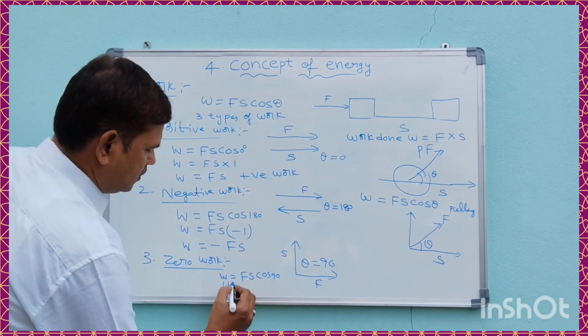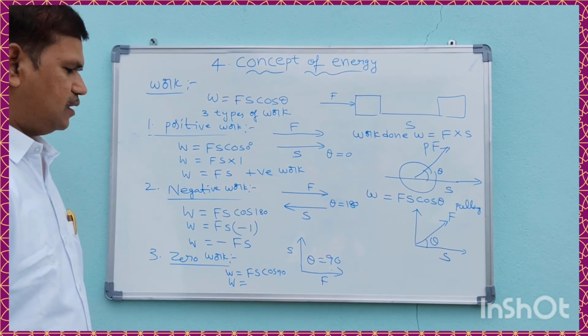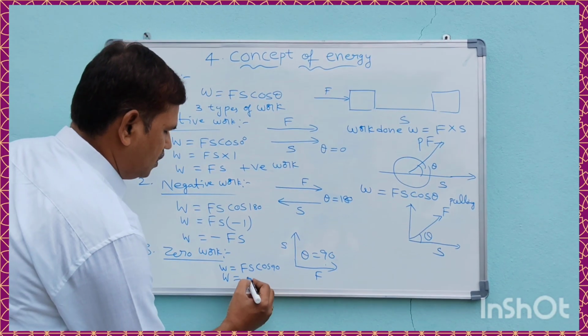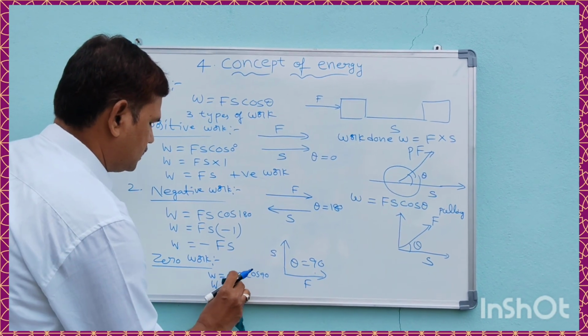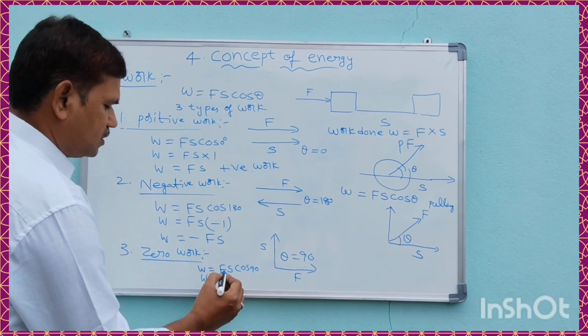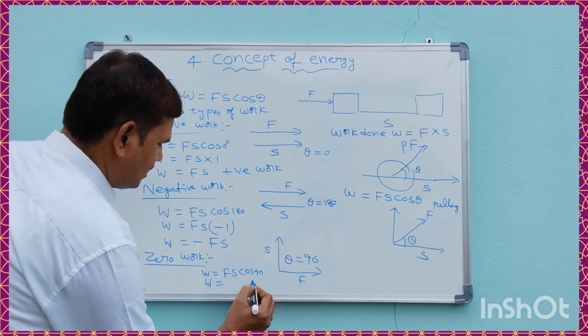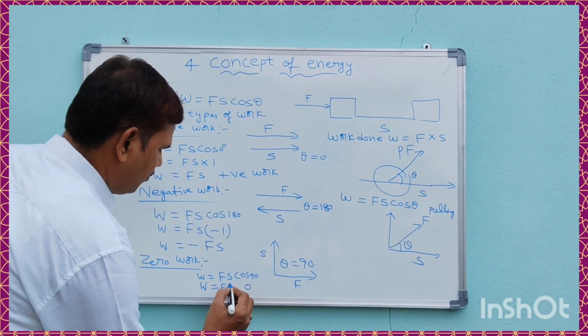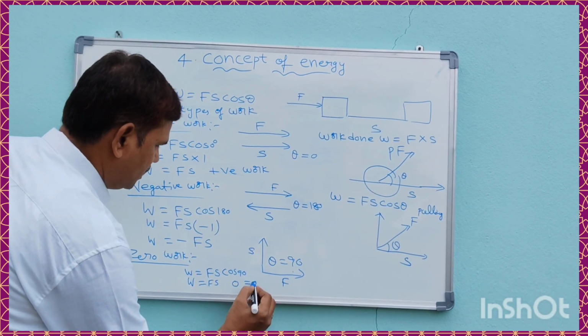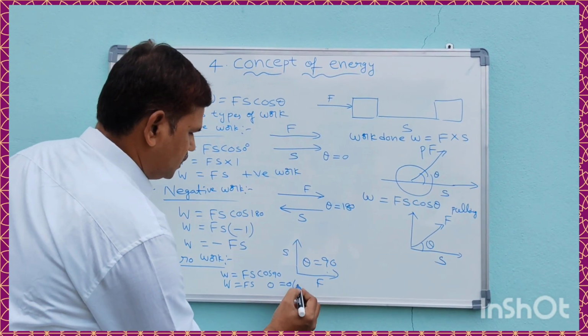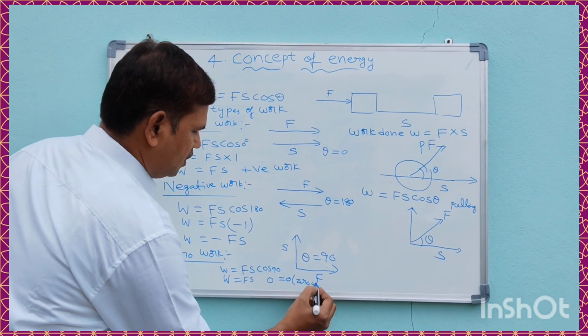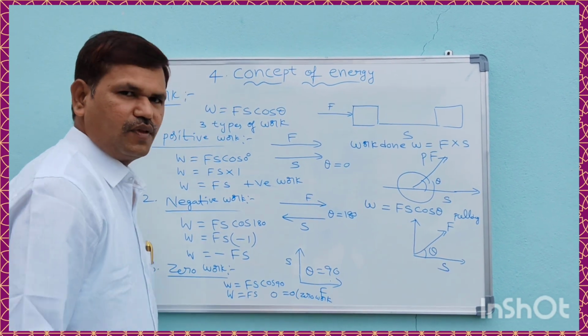The value of cos 90 is 0. Then work done is said to be 0. This is called zero work.